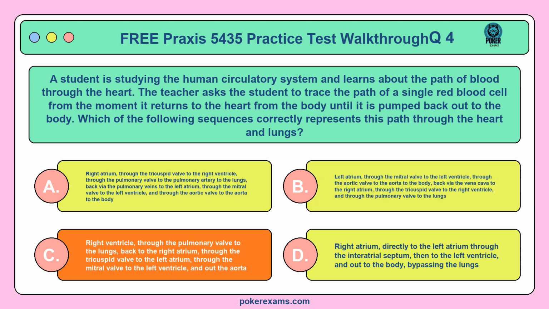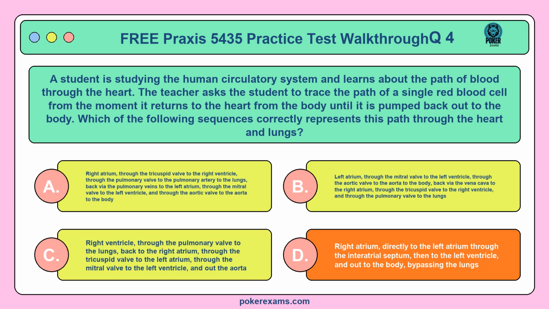C, right ventricle through the pulmonary valve to the lungs, back to the right atrium, through the tricuspid valve to the left atrium, through the mitral valve to the left ventricle and out the aorta. Or D, right atrium directly to the left atrium through the interatrial septum, then to the left ventricle and out to the body bypassing the lungs.